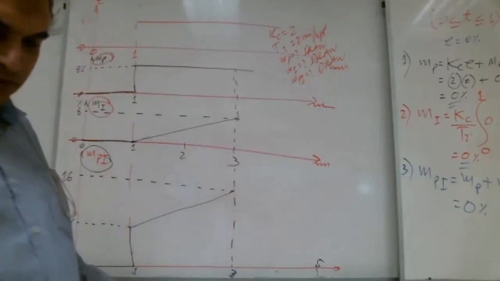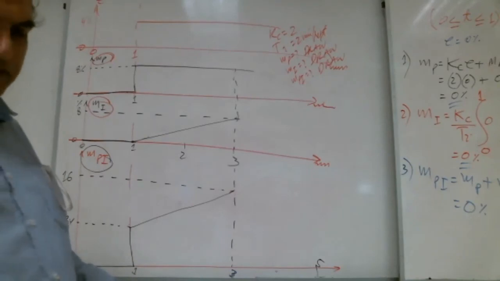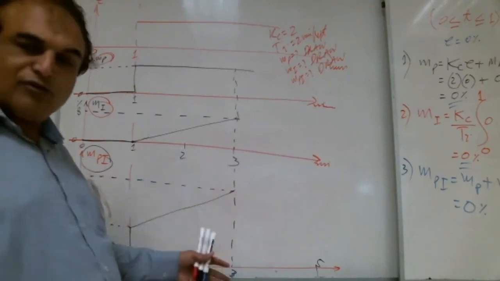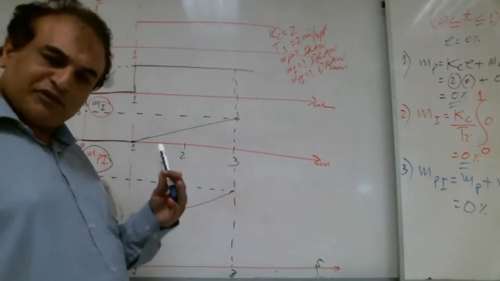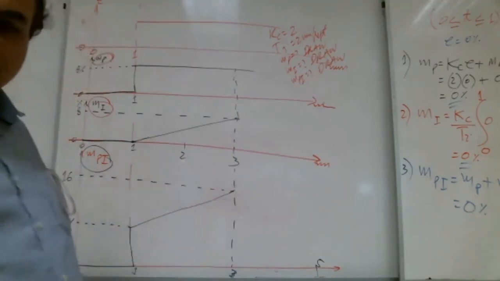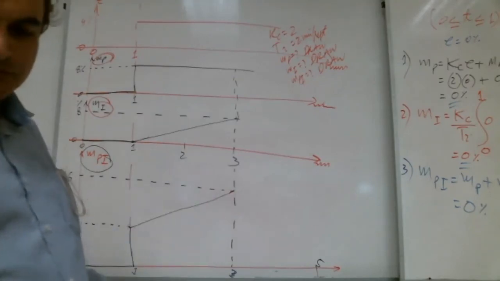I don't understand. You ask me the question, what you don't understand? Tell me the question. How to draw it? No, that's what I'm saying. You watch this video again. You see it, you watch it. If you don't understand it, you ask me again, no problem.